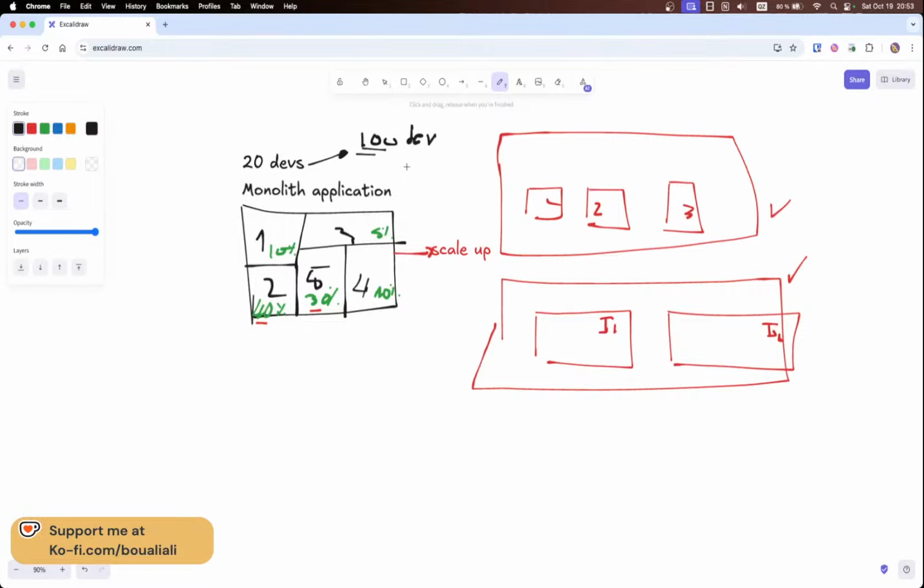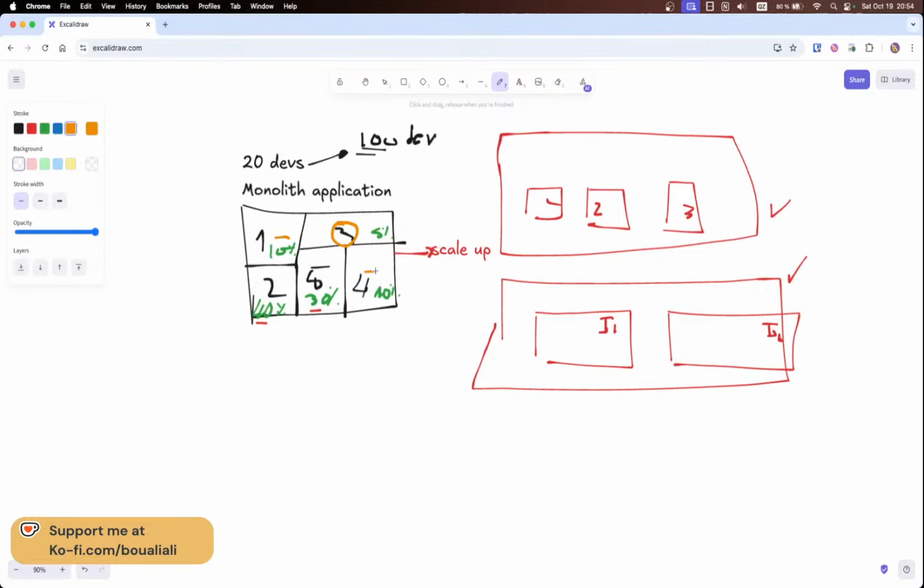Now one problem we might notice is when a significant number of developers work on the same code base. When we want to release a new feature, let's assume we want to release a feature on module number 3, and this module number 3 has a small dependency on module number 1.